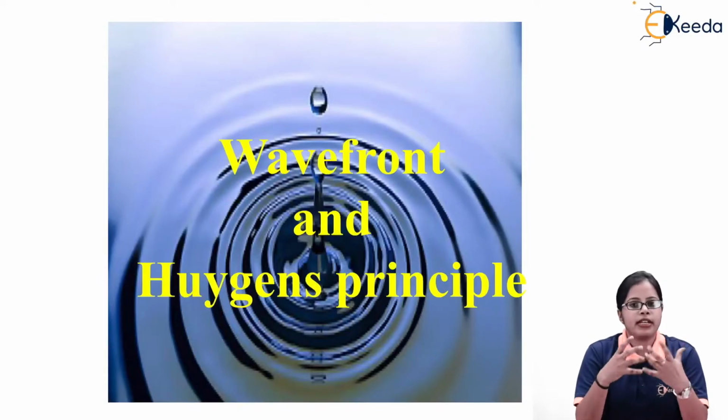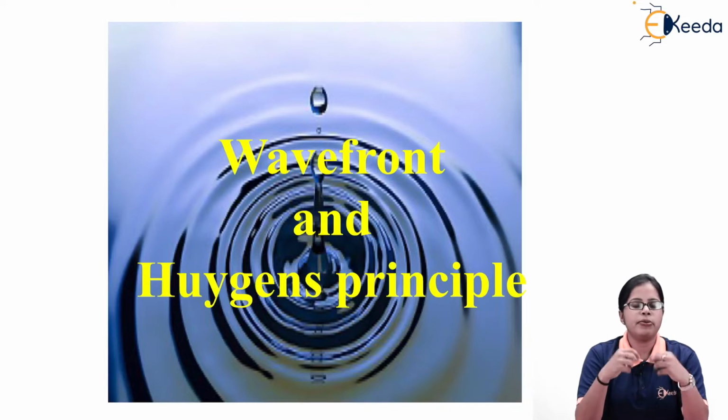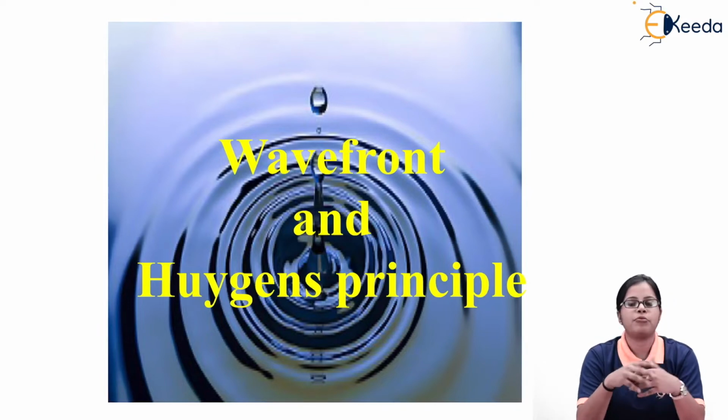So, starting with the concept of wavefront and Huygens principle. What do we mean by wavefront and Huygens principle? When we say light is supposed to travel in the form of a wave, because when we talk about light, it is considered to be an electromagnetic wave. When I say light is an electromagnetic wave, what does that mean? It consists of two fields, electric field as well as magnetic field. So a wave consisting of electric field as well as magnetic field is called an electromagnetic wave. And why do I refer to light as an electromagnetic wave?